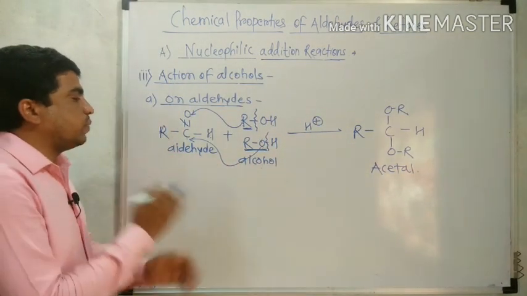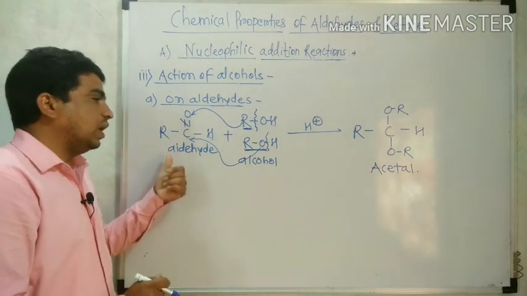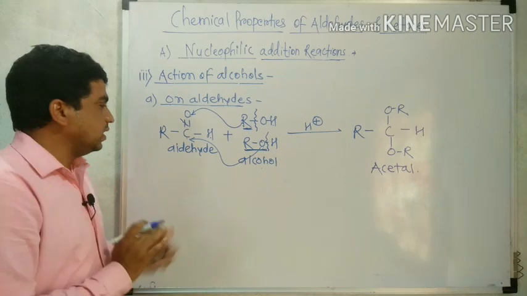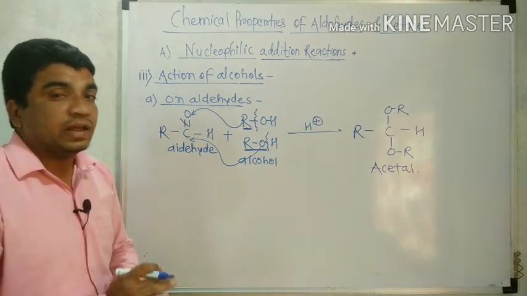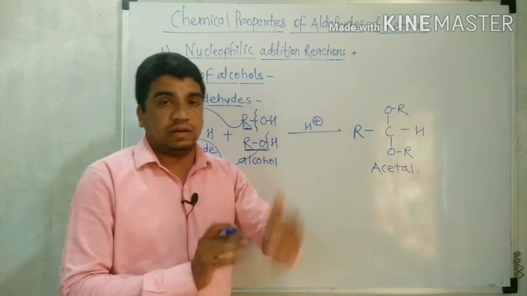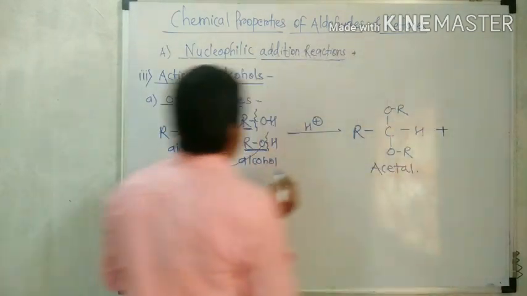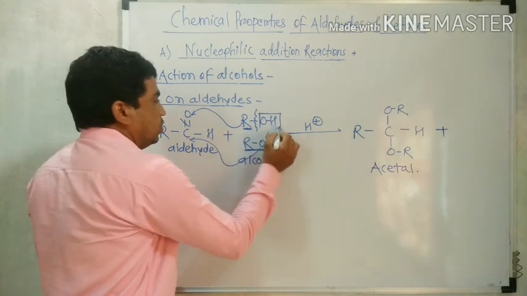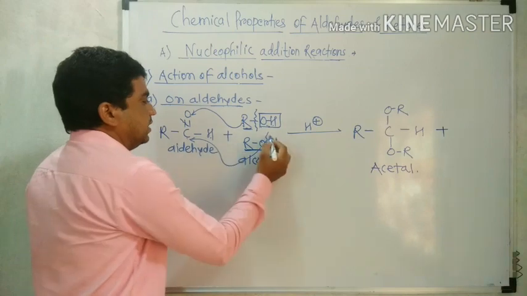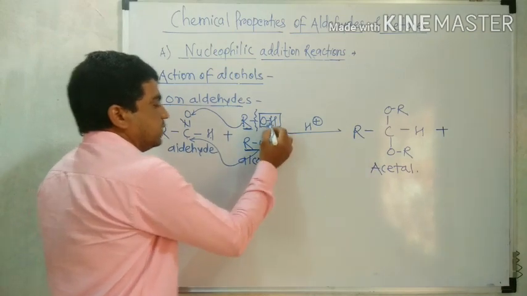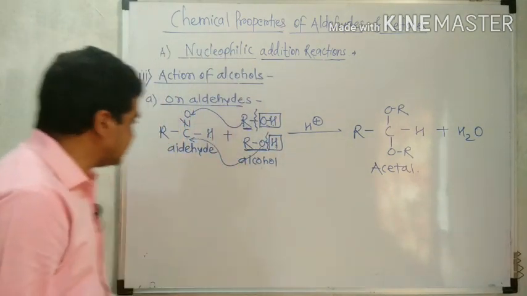So which product forms after the reaction of alcohol on aldehyde? In the general reaction, aldehyde when reacted with alcohol in presence of acid gives acetal. What is the remaining? That OH and that H, so OH plus H, H2O. That is the general reaction.